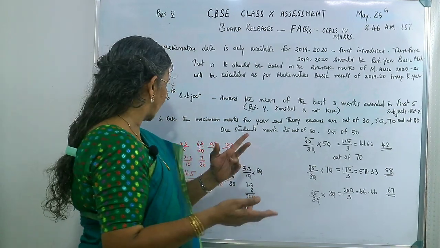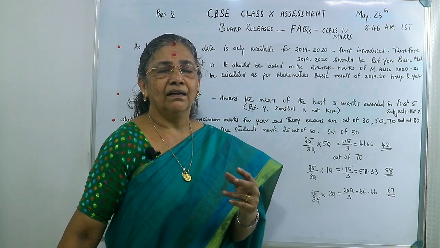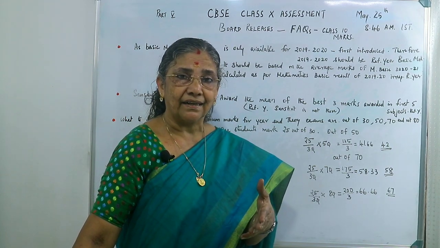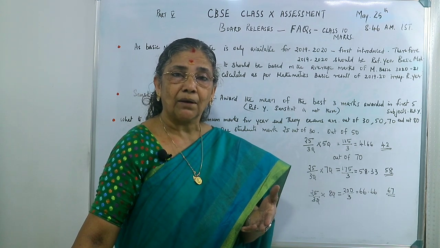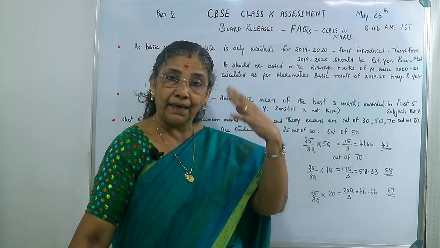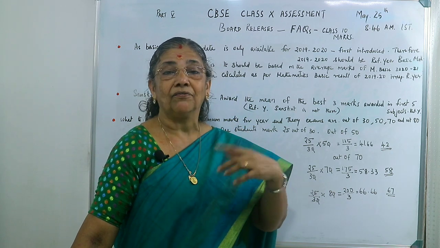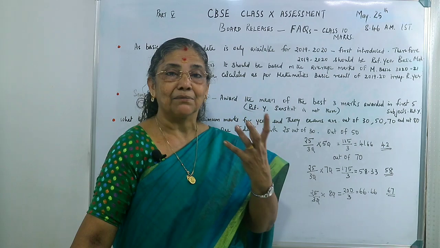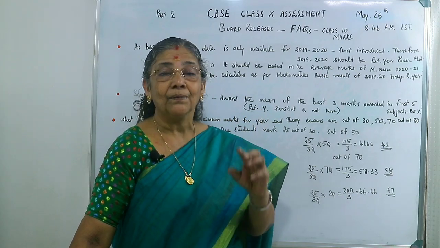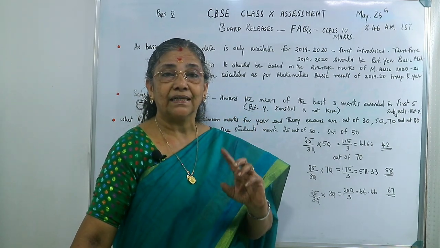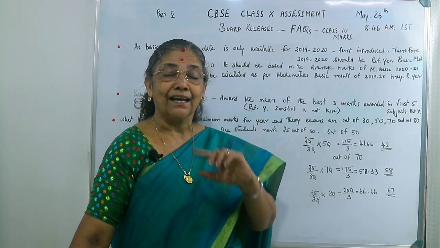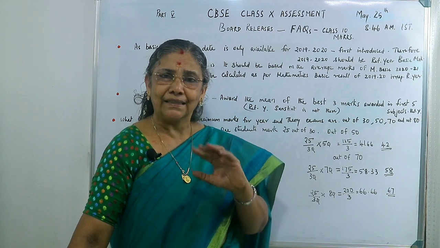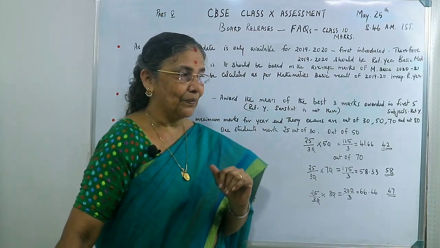And suppose there are two subjects; in that FAQ I have seen that Hindi has been taken and IT has been taken, both two subjects. There also you take the main three subjects irrespective of IT and Hindi. That way you get the average mark of the reference year, even though Sanskrit is not there in the reference year, Hindi is not there, IT is not there, and I have seen French also is not there in the reference year.